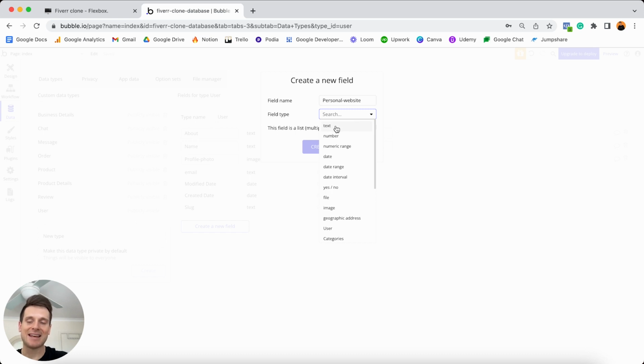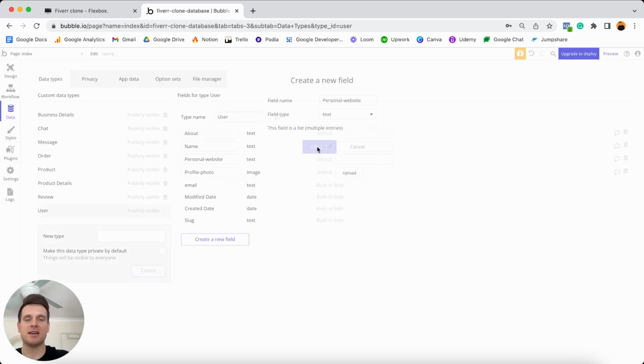So someone can add in the link to their own personal website, and then later on we can build out a workflow that'll send someone through to that website. But the way we're going to format that link is just using plain text. It's not going to be overcomplicated. I'll then choose to create this. Now from here, this is where things are going to get interesting.